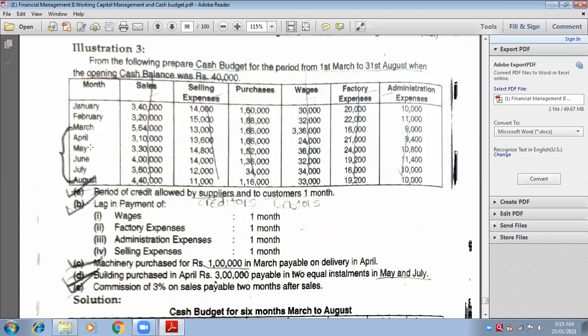Now, from January to August, the information is given about sales, about selling expenses, about purchases, about wages, factory expenses, and administration expenses. Now, you are going to tell me from sales to administration expenses, how many incomes are there and how many expenses are there? Yes, sales is my income or expense? Ma'am, income. Very good.